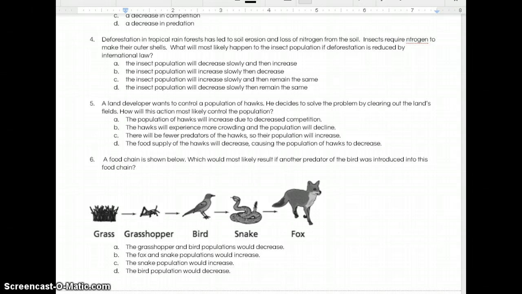Number 5. A land developer wants to control a population of hawks. He decides to solve the problem by clearing out the land's fields. How will this action most likely control the population?